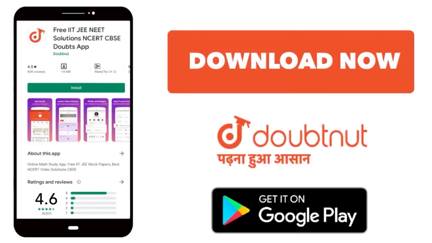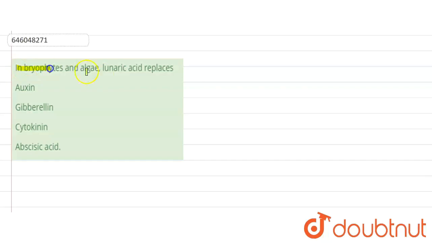Download Doubtnut app today. So the question is that in bryophytes and algae, lunaric acid replaces, and the options are auxin, gibberellin, cytokinin, and abscisic acid. So talking about this lunaric acid is basically a growth inhibitor.